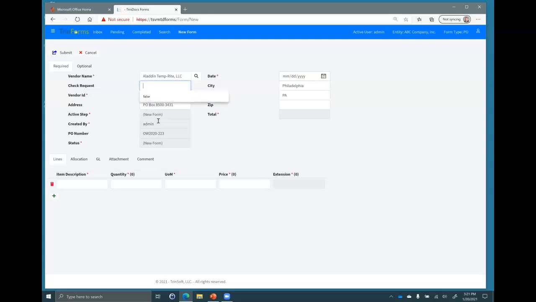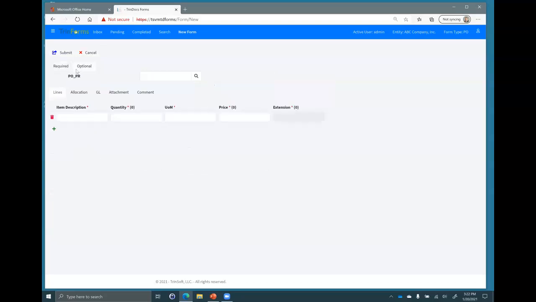Check request. Gosh, I don't even know what that is. I'm going to skip that. We'll talk about that later. I really don't want that field here anymore. That's something that one of my previous users did, and I'd like to get rid of it. Hold that thought. We'll take a look at that a little bit later. I'm going to leave the date blank for now. Notice I've got little asterisks that indicate what fields are required and what fields aren't required.